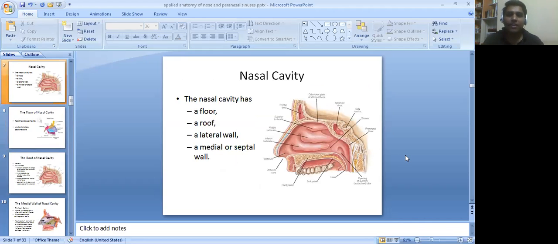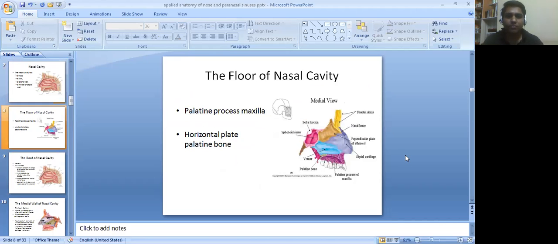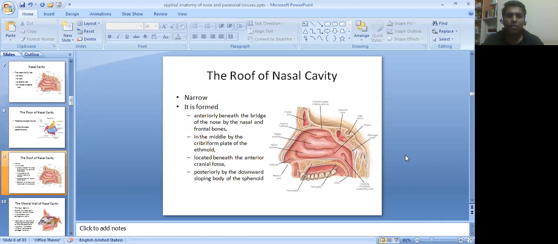The nasal cavity. The nasal cavity has a floor, roof, lateral wall and medial or septal wall. The floor of the nasal cavity has the palatine process of maxilla and horizontal plate of palatine bone. The roof of the nasal cavity is narrow and it is formed anteriorly, beneath the bridge of the nose, by the nasal and frontal bones, in the middle by the cribriform plate of ethmoid located beneath the anterior cranial fossa, and posteriorly by the downward sloping body of the sphenoid.